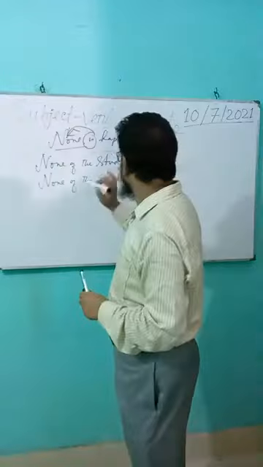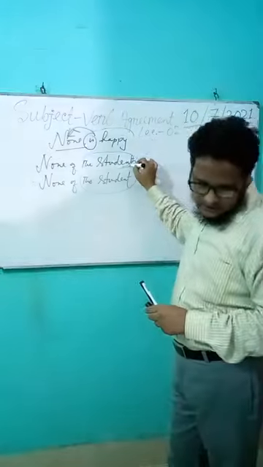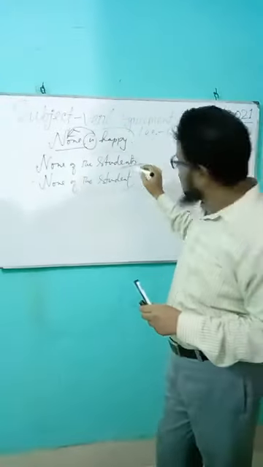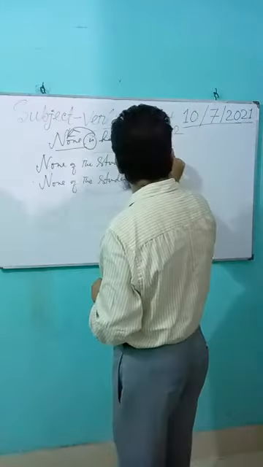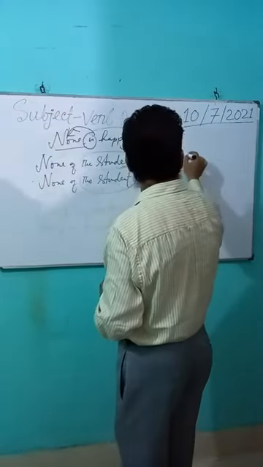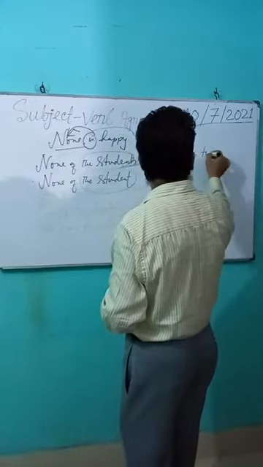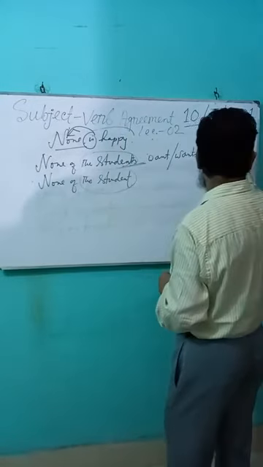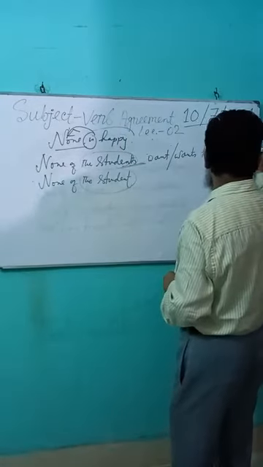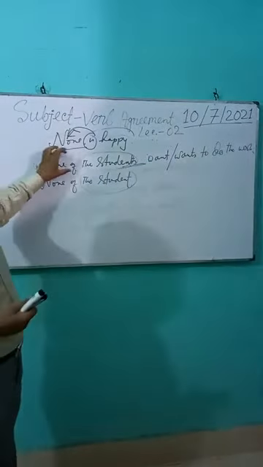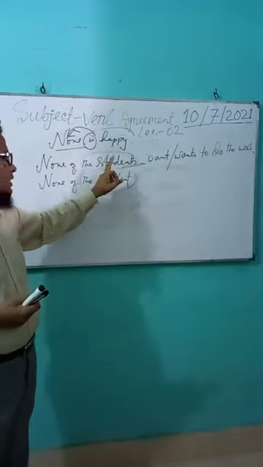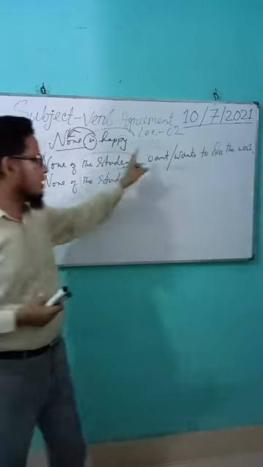None of the students want to do the homework. Have a look. After none, if the noun is plural, the verb must be plural.